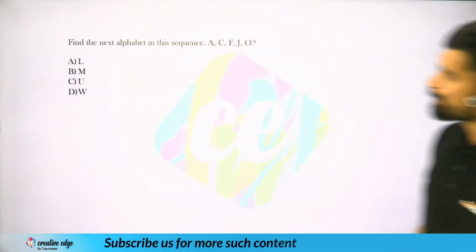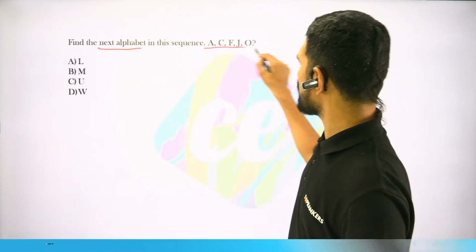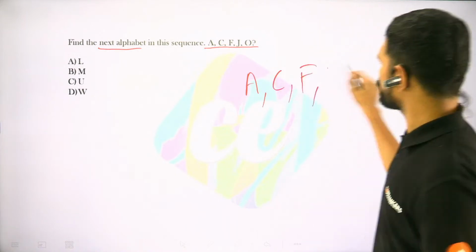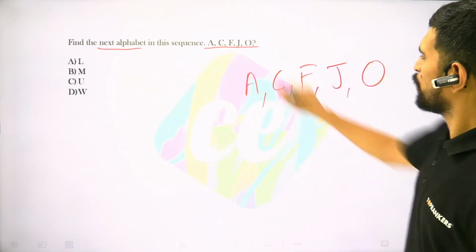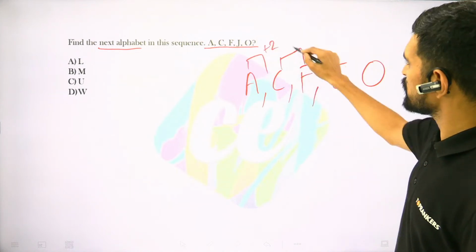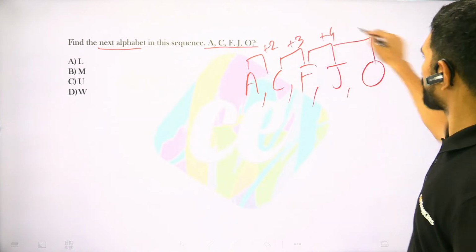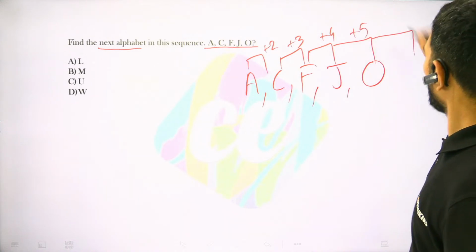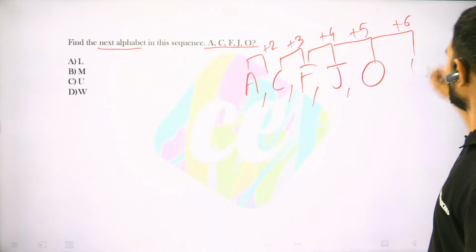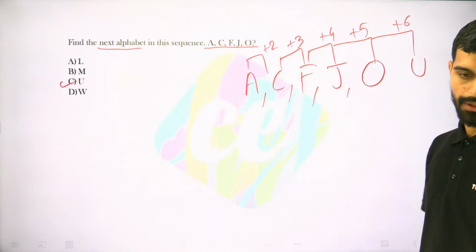Next question. Find the next alphabet in the sequence A, C, F, J, O. A plus 2 is C. C plus 3 is F. F plus 4 is J. J plus 5 is O. O plus 6 is U. So the correct answer will be U.